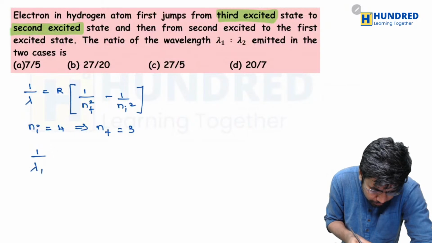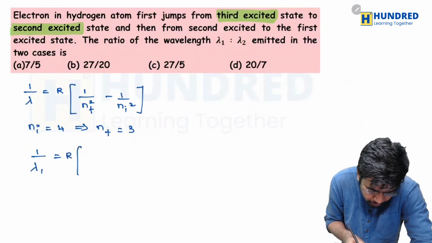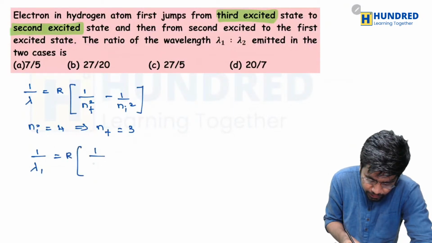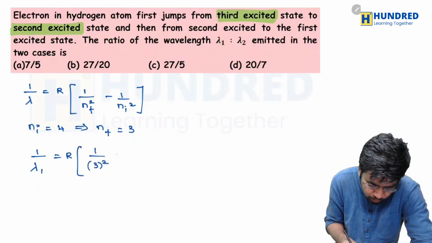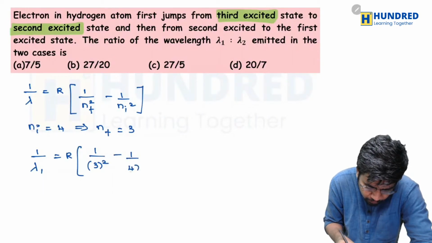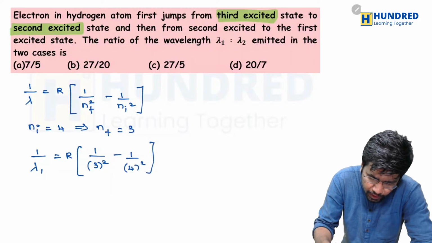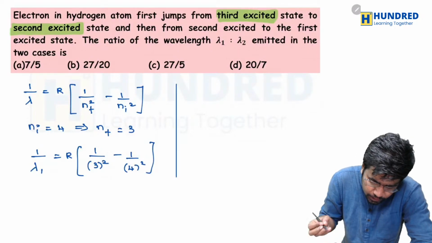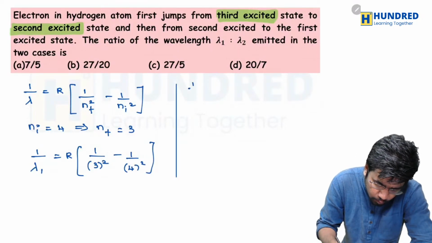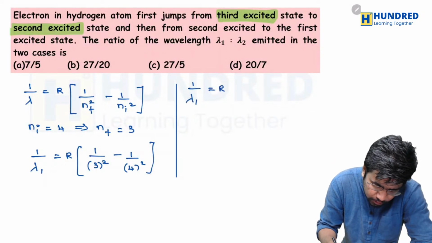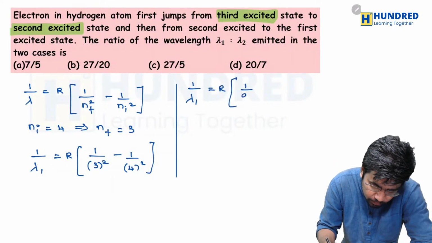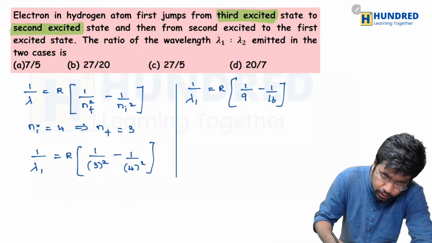So 1 divided by lambda 1 should be equal to R into 1 divided by, finally it was at third, 3 square, minus initially it was at the fourth. So what will happen now? Well, let's just calculate. 1 divided by lambda 1 should be equal to R into 1 divided by 9 minus 1 divided by 16, and we have to cross multiply this.